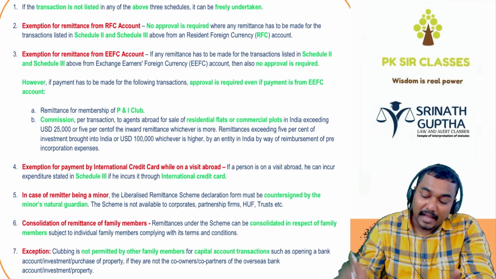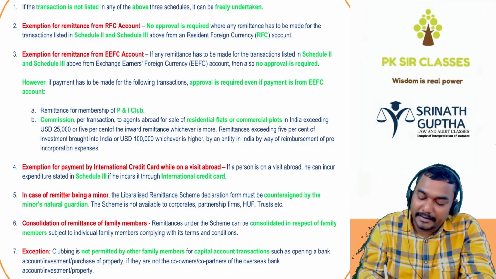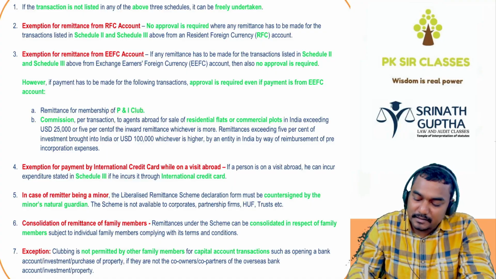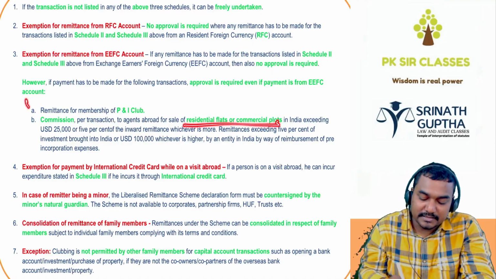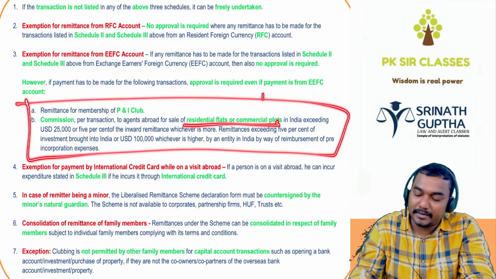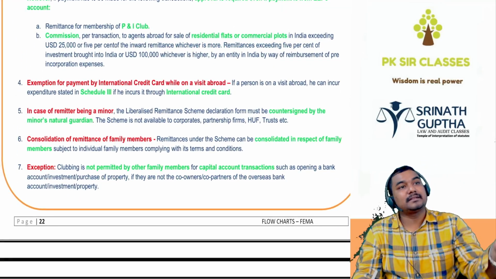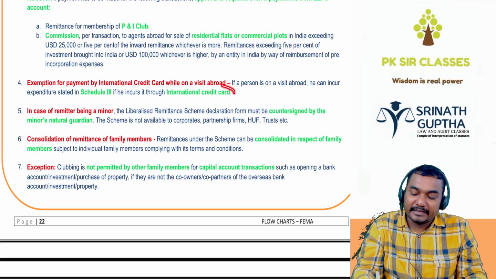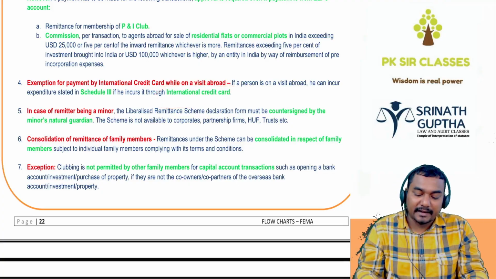However, approval is required in two cases: if you're making the payments to P&I insurance and commission for sale of the flats in America. For these two things, permission is required even if you're making the payment out of the EEFC account. Next, if you want to make the payments in foreign visit through the international credit card, permission of the foreign CG and RBI is not required.